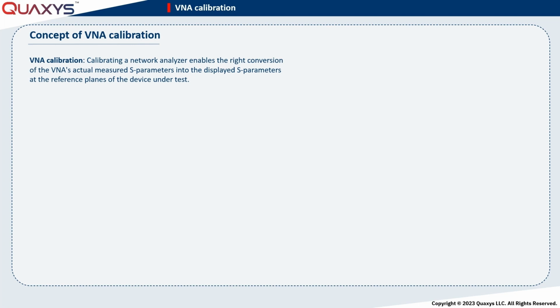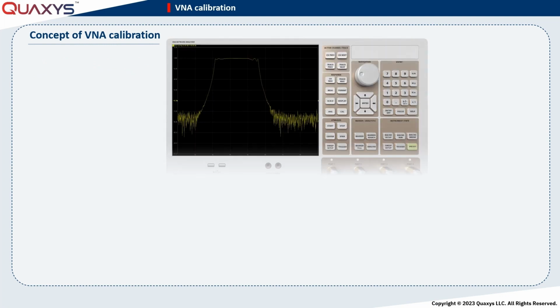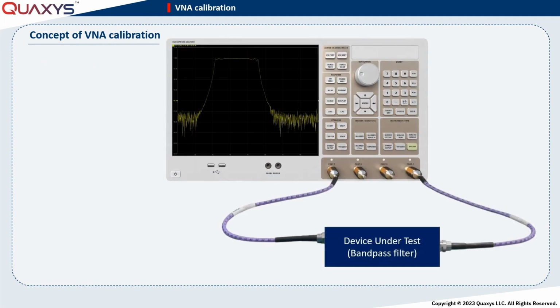To clarify this, consider the following scenario. Two cables are connected to the network analyzer on one end and to a filter on the other end. The objective is to measure the filter's insertion loss, yet the cables also influence the measurement.